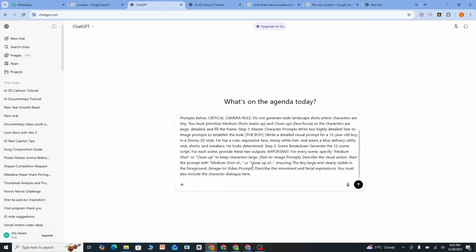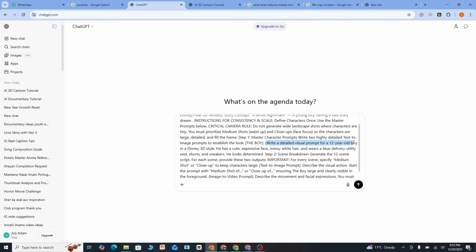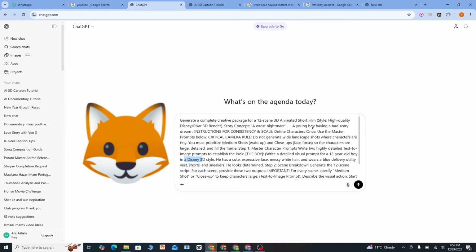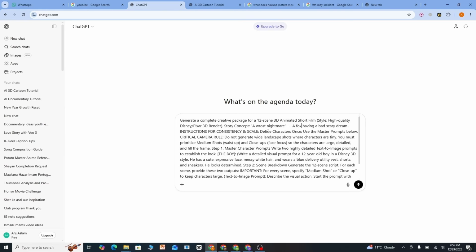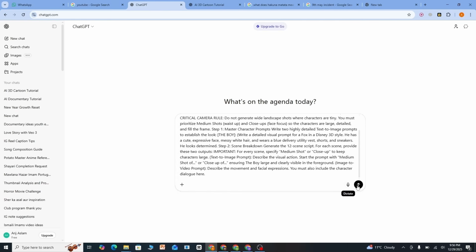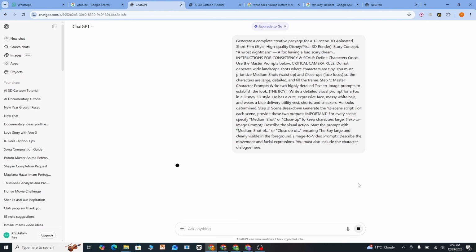Now our prompt is ready, and here you can see it's a detailed visual prompt for a 12-year-old boy in Disney 3D style. He has a cute expressive face and things like that. And now, for example, if my story is not about a boy, rather it's about a fox, for example, fox having a bad dream, now I have to change my main character from a boy to a fox every time it's mentioned in this prompt. For example, here a 12-year-old boy becomes a 12-year-old fox. He has a cute expressive face, messy white hair, and wears a blue jewelry. Okay, so now I guess it's perfect. So just click on enter and wait for the explosion.